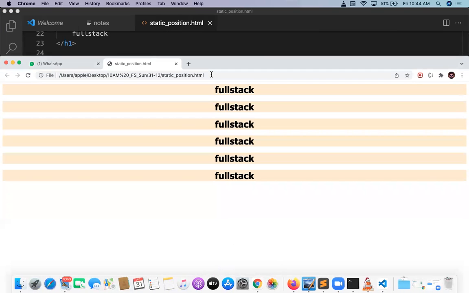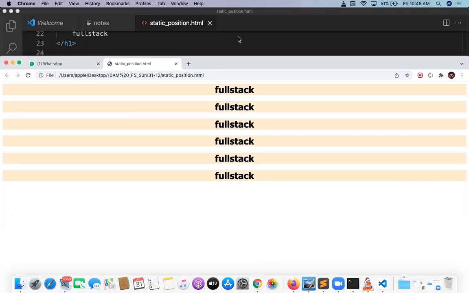You can see that. Top value will not work, left value will not work, bottom value will not work, and right value will not work. Any value will not work with a static position. Very important: by default, if you're not specifying any position, all elements take the static position.